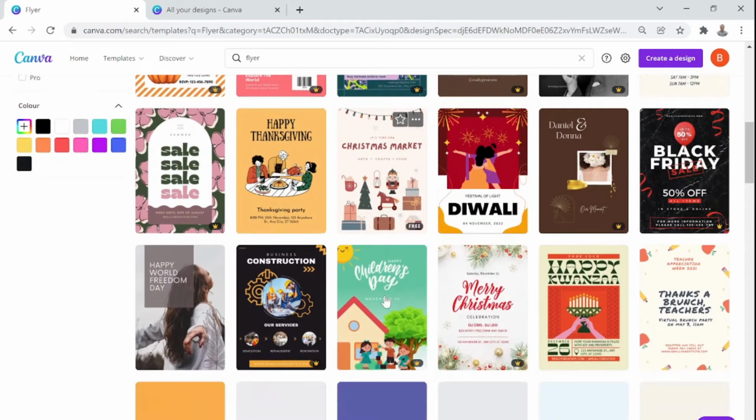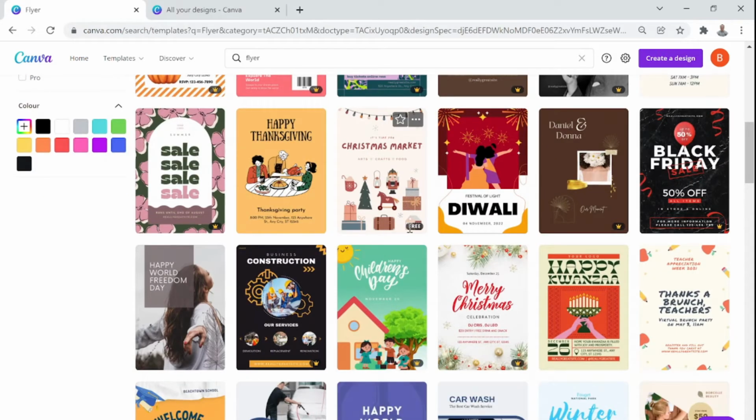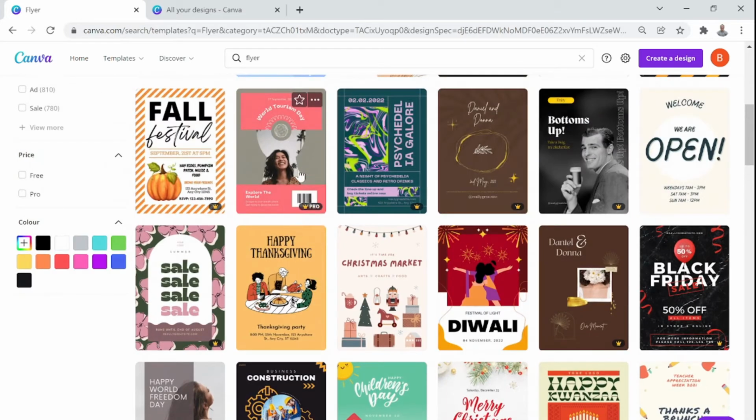Okay. There are a number of designs. For example, this one is a free design. You see, I am on this Christmas market thumbnail, and there I can see it's a free design. Whereas if I go one level up and look at this World Tourism Day design, it is a pro design, so it's a professional or a paid version. Is that clear? Yes, sir.